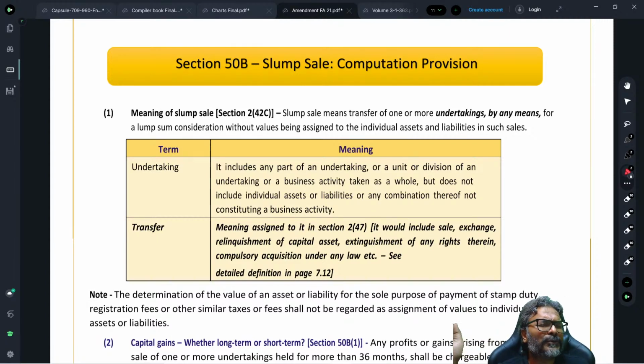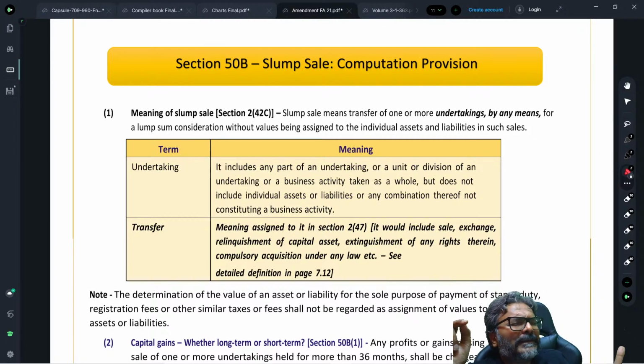Now, net worth, students, is asset minus liability. Now, asset will be divided into 2 parts. In respect of the depreciable asset, it will be the WDV. In respect of any other asset, it will be the book value without revaluation. Please pay attention here. The net worth, which is the cost of acquisition, is asset minus the outside liabilities. So therefore, in this case, asset is divided into 2 parts.